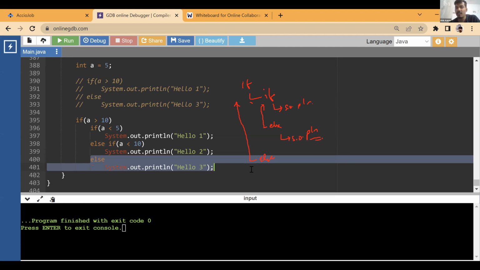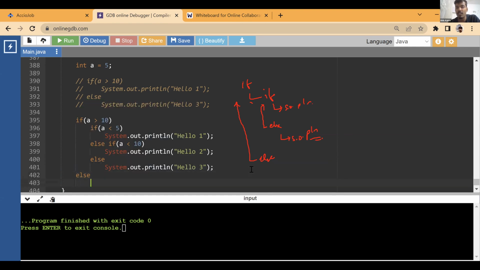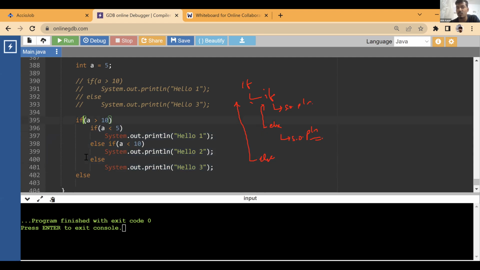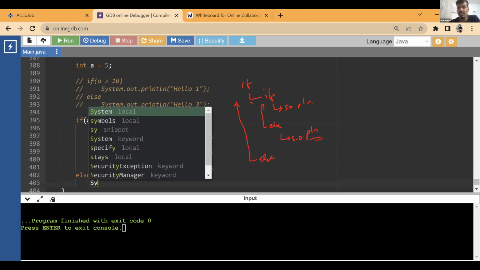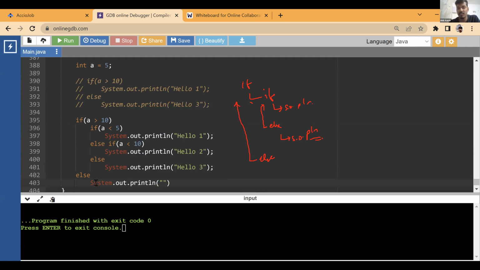Okay, done. Let's say we see one more else, so there are two else's. What is going to happen? This if has already got an else. Can there be two else with the same if? No. So this else is definitely going to be associated with the outer if, not the inner if. And if there is no such else, like the hello 4 we are writing right now, then it is not going to print anything. In case the first condition is false, none of these is going to run.